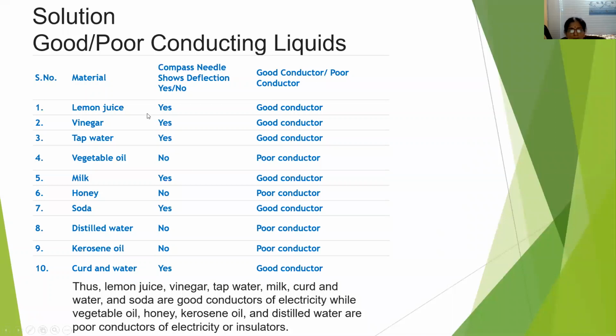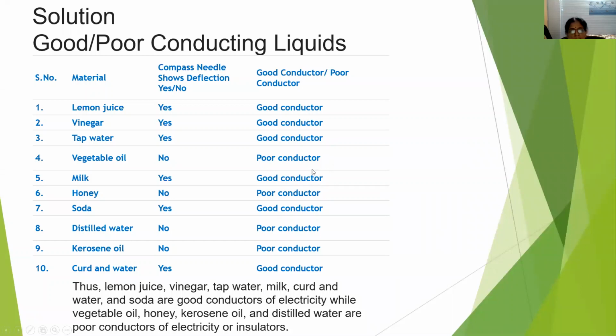So in the case of lemon juice, vinegar, tap water, tap water also contains some salts and minerals, isn't it? Tap water, then milk, soda, curd and water. In these cases, we can observe the deflection of the magnetic needle. So this shows that these liquids are good conductors of electricity.